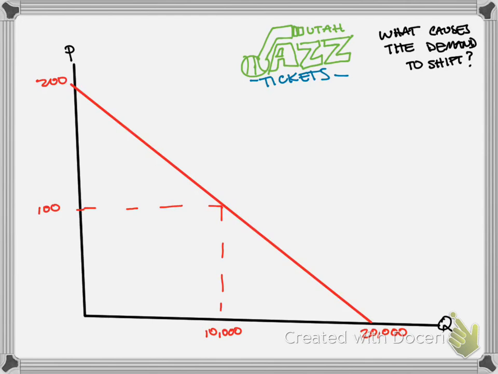Wow, Donovan Mitchell, Utah Jazz. We're talking about getting tickets to watch the Utah Jazz play. That's the example, but the big question we're asking is this question right here. What causes the demand to shift?